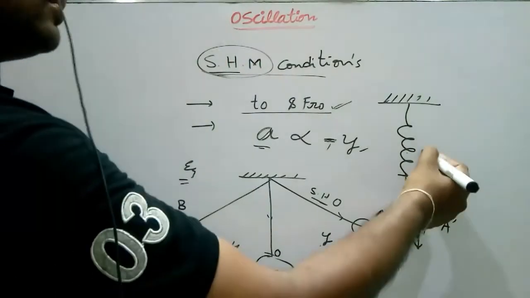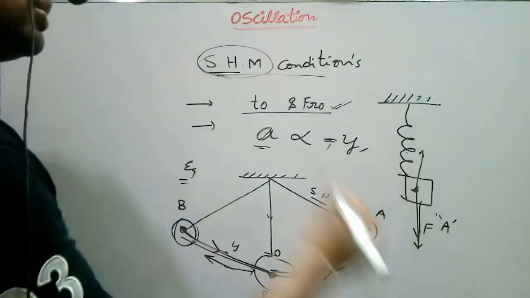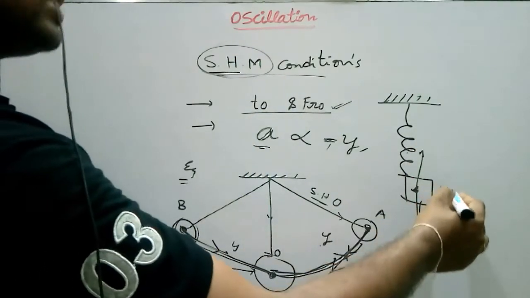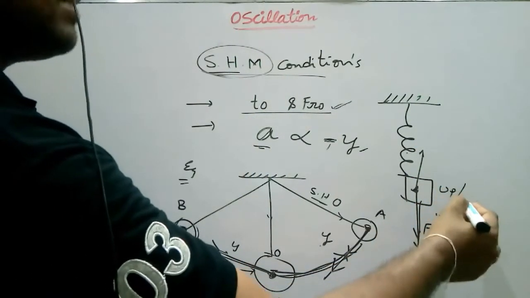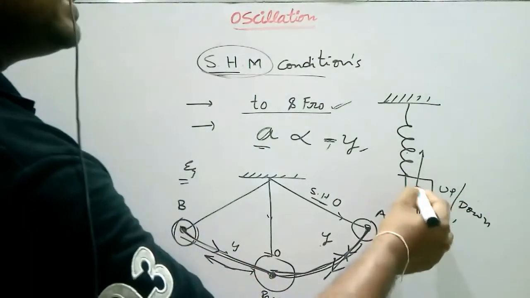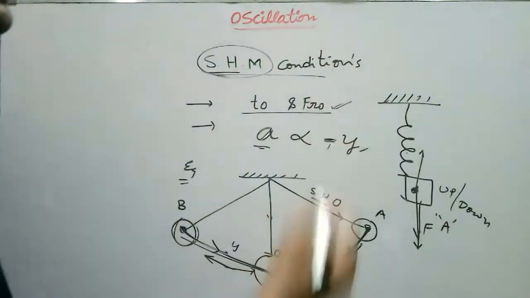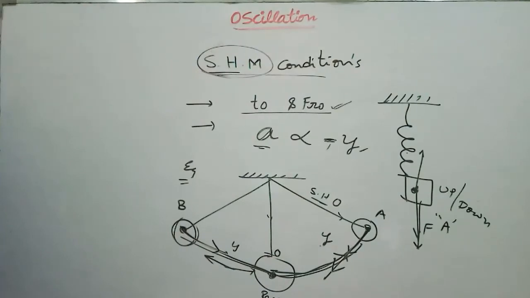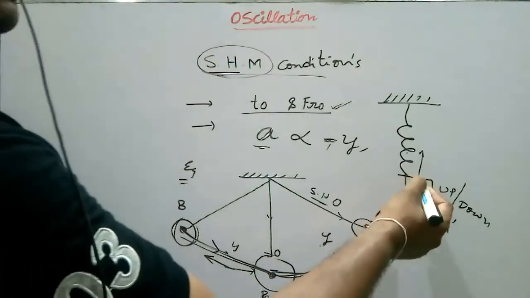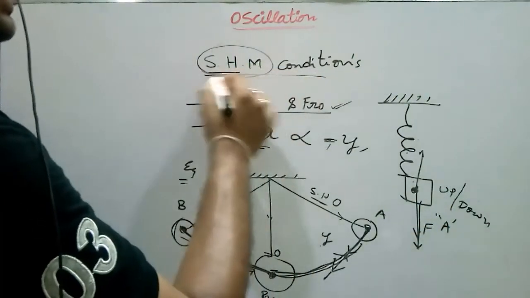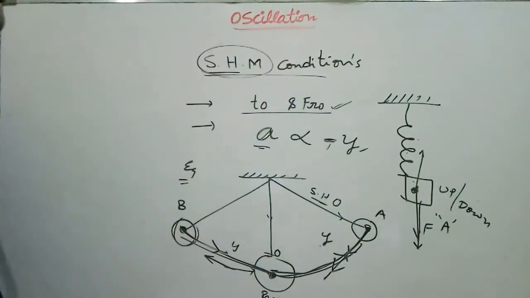and again it compresses to here. So the to and fro motion, the ups and downs, are the same with respect to the mean position or rest position. If you observe this loaded spring, the motion is up and down from this rest position or mean position. That's why this is also a good example of simple harmonic motion.